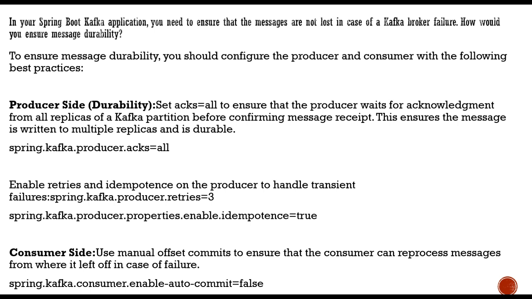On the producer side, there is an attribute called acks=all. This ensures that the producer waits for acknowledgement from all the replicas of the partition before confirming that the message is received. The message is written to multiple replicas, so it is quite durable. The producer acks=all property ensures this.